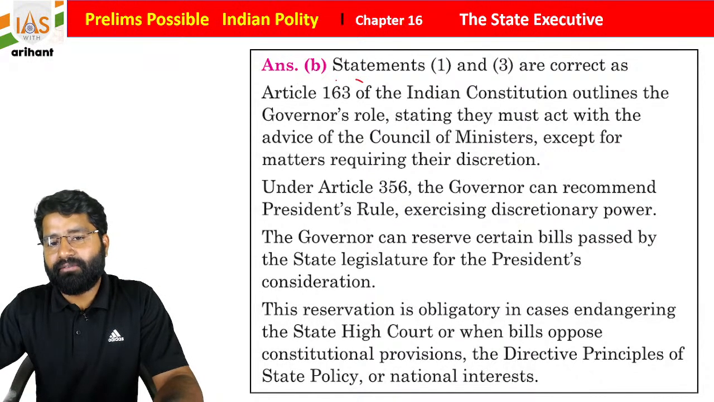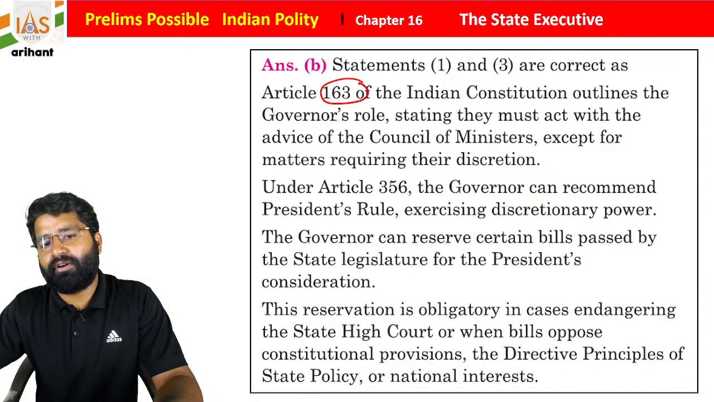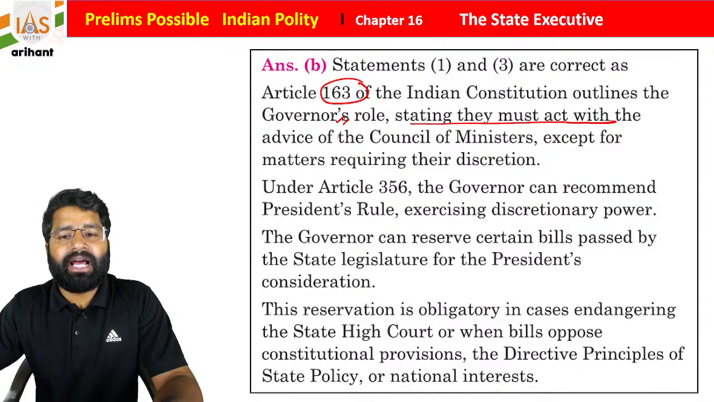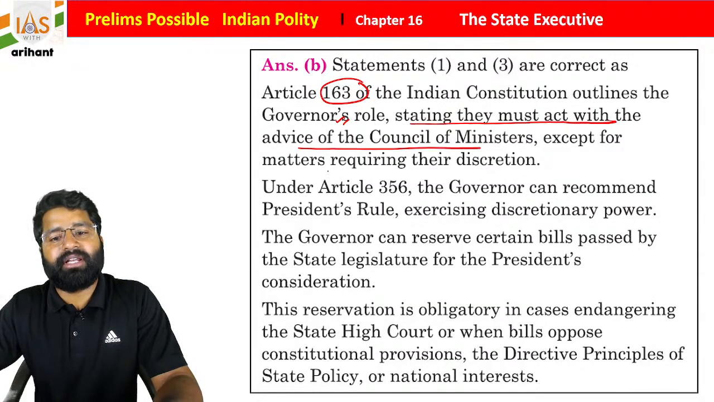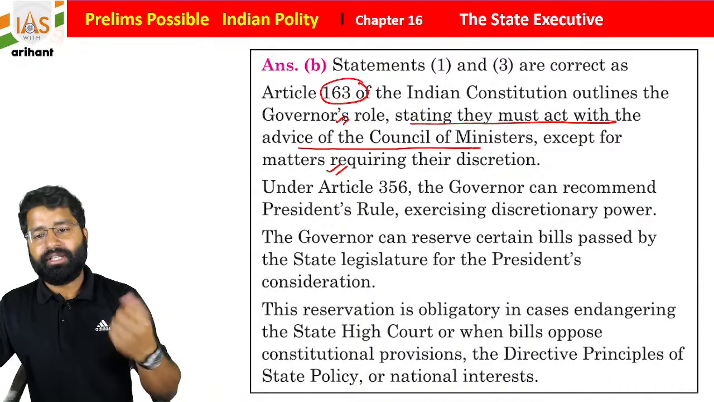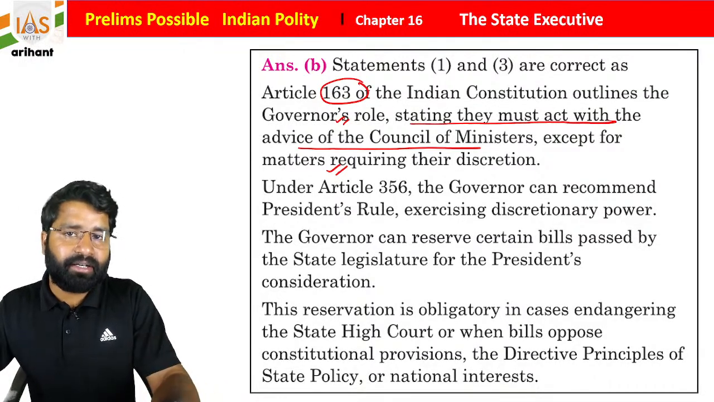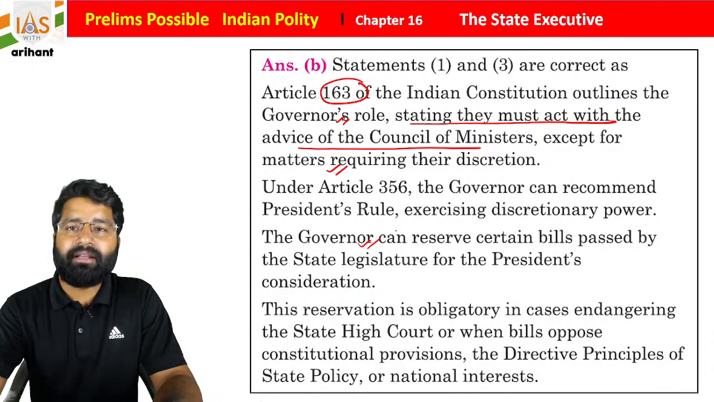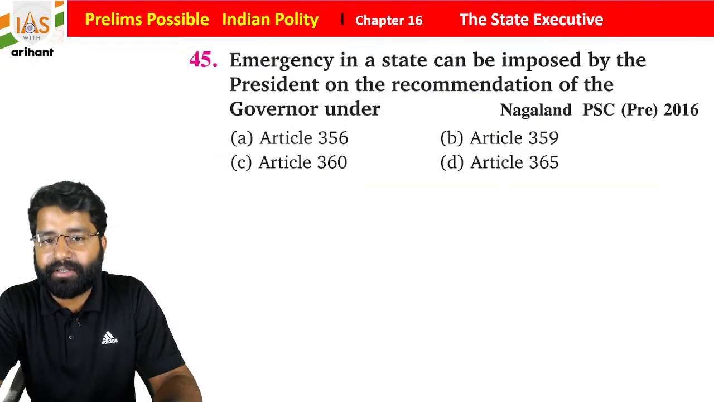Article 163 of the Indian Constitution outlines the governor's role, stating that the governor must act with the advice of the Council of Ministers except in matters requiring discretionary power. So 356 is for the state emergency, and the governor can reserve a bill for the president's reconsideration.